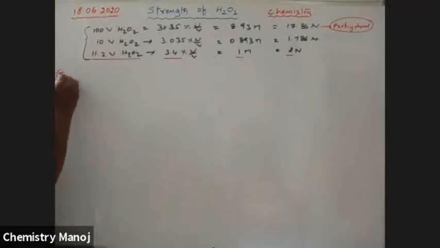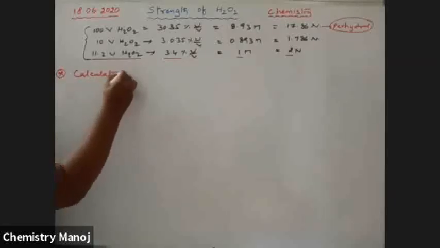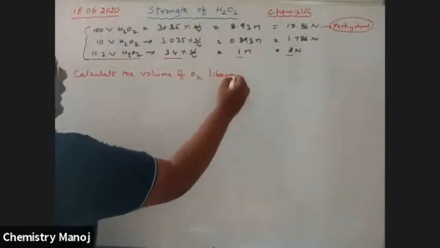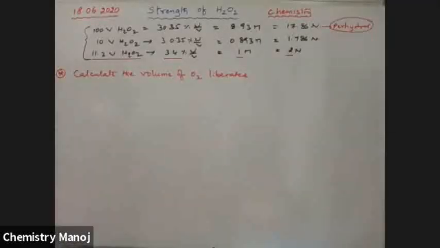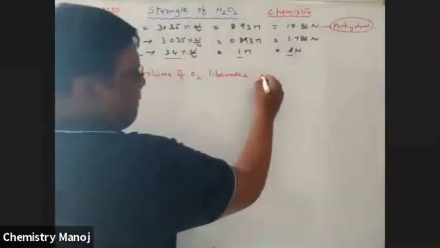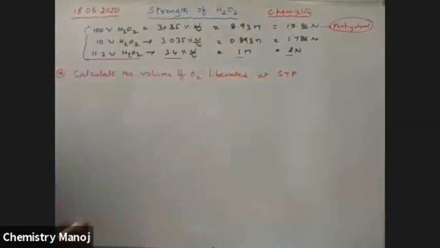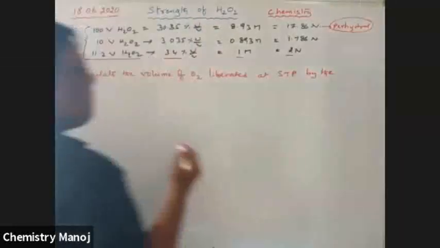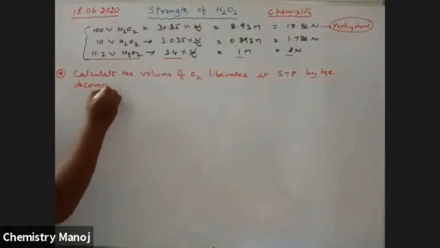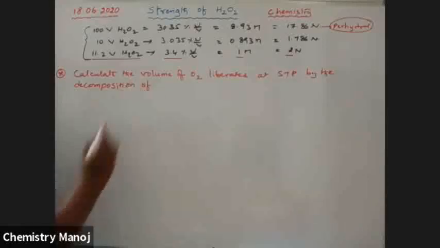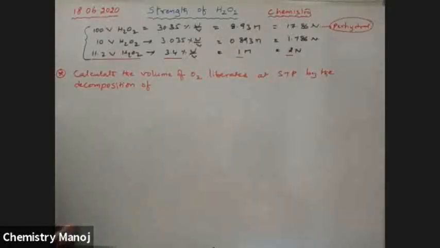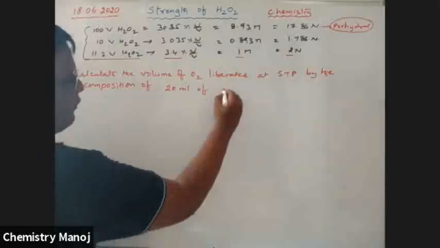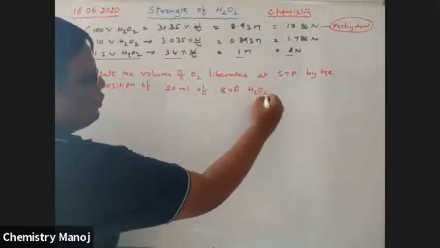Question: Calculate the volume of O2 liberated at STP by the decomposition of 20 ml of 8 volume H2O2.